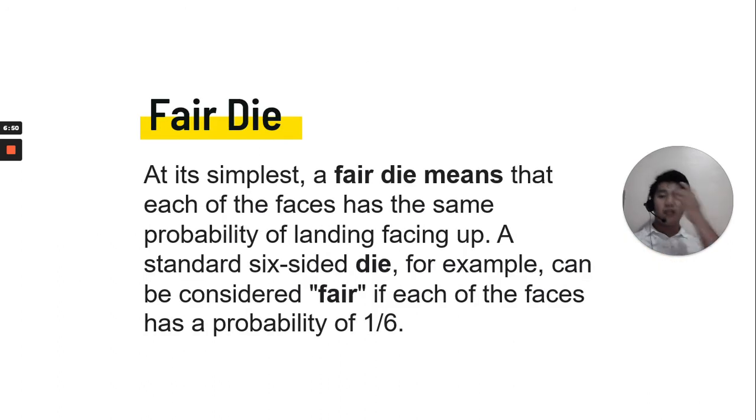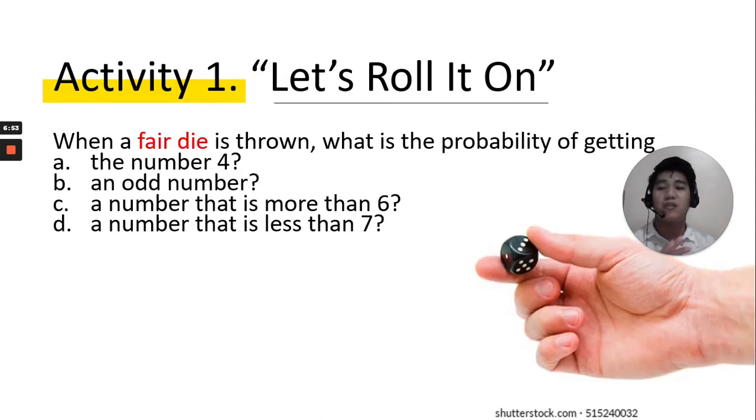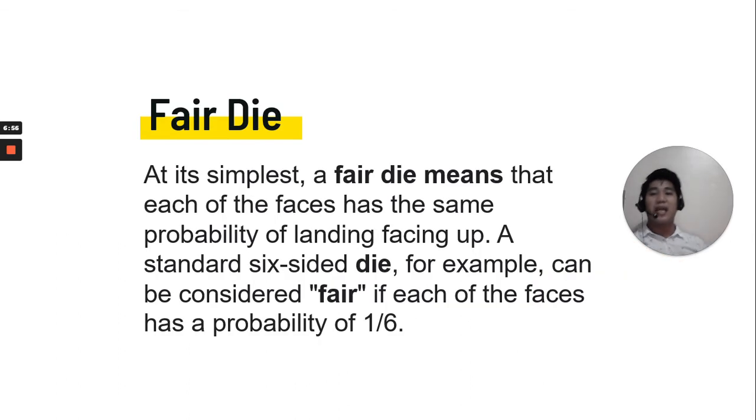By the way, when we talk about a fair die, at its simplest, it means that each of the faces has the same probability of landing facing up. A standard 6-sided die, for example, can be considered fair if each of the faces has a probability of 1/6. So it is not a fair die if all the faces show the number 6, or 2, or 1. That is a biased die. So this is an unbiased die, or fair die, as we call it.